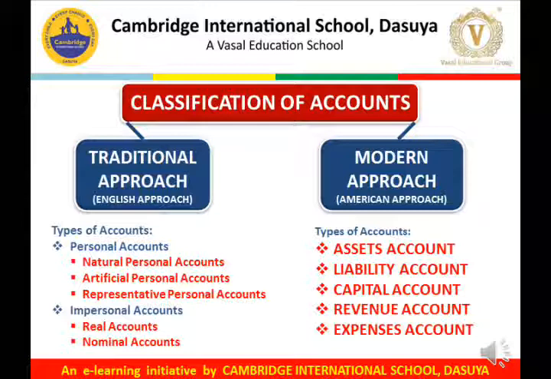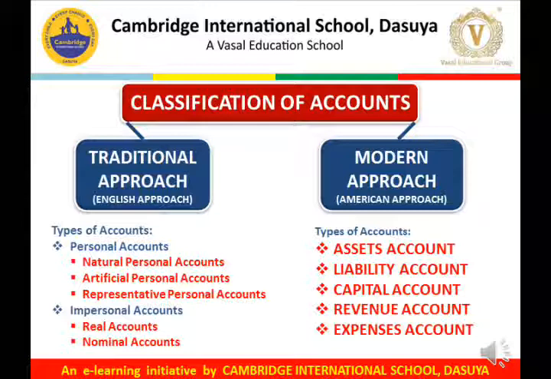In traditional approach, there are broadly two types of accounts, personal account and impersonal account. Personal accounts are further classified into natural personal accounts, artificial personal accounts, and representative personal accounts. Whereas impersonal accounts are further classified into real accounts and nominal accounts. Personal account, as the name appears, is related with a person. So natural person's account, for example, Ram account, Sham account, Sita, Geeta, Reena, Meena, these are all natural personal accounts.